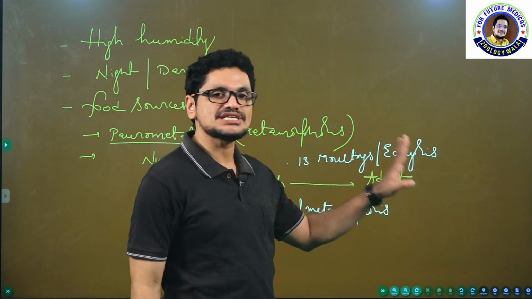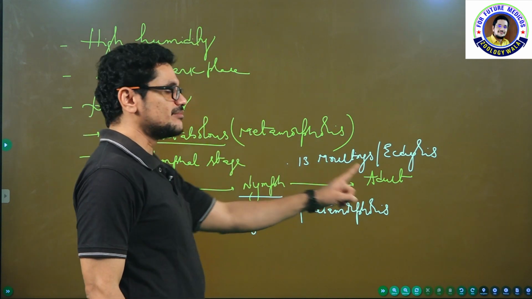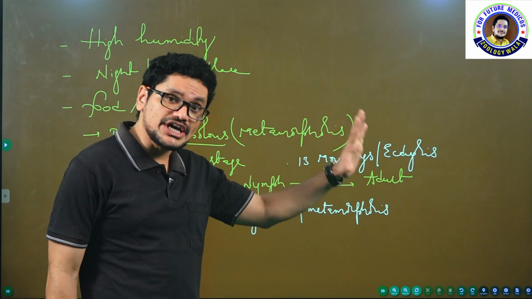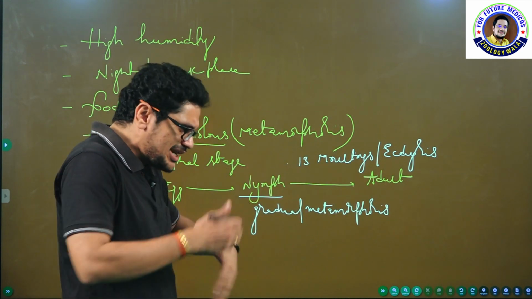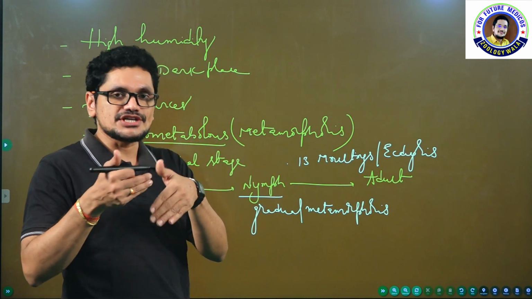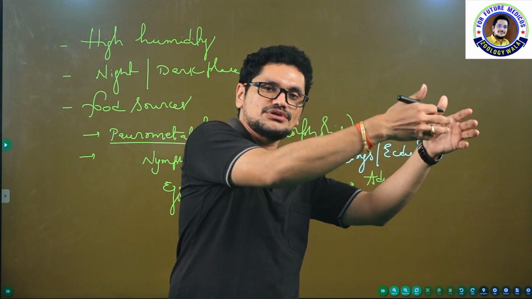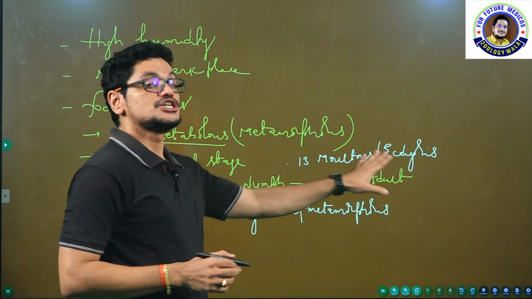So about 13 moltings will take place for the nymph to become the adult. It takes many months, 11 to 13 months of time, for conversion of nymph to adult. So many nymphs are present. I told you: first nymph, first molting, second nymph, again molting, third nymph, again molting, fourth nymph, again molting, like that. About 13 moltings will take place to become an adult.